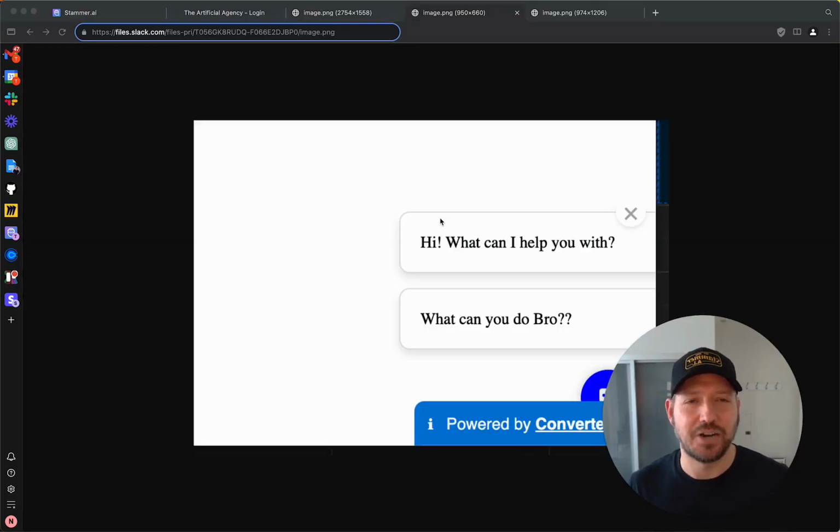And this is actually a screenshot of what this could look like. These teaser questions prompt the user to interact with the chatbot. As always, let us know if there are any questions about this or any additional settings or functionality you need for this to work for your use case.